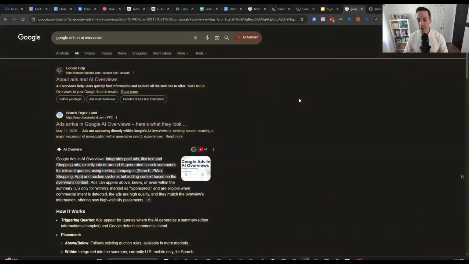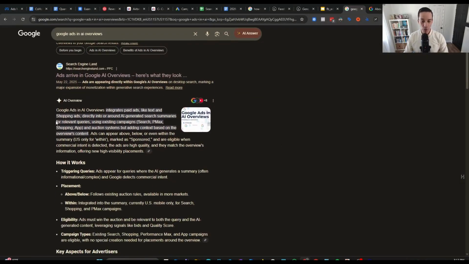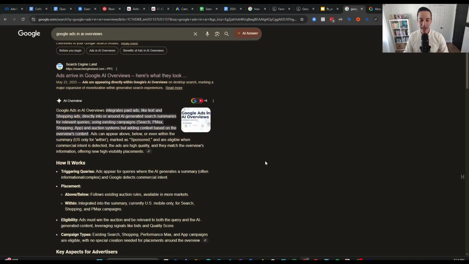So then they introduced their AI overview. You've probably seen this if you've done any Google search for the last 2 years or however long it's been that they've been providing these AI overviews. And it's a similar experience where you put in your search query and the first thing that comes up is an explanation from AI. So let me share my screen and we'll take a look at this. So I just typed in Google Ads in AI overview and it gave me the AI overview right here. Normally the AI overview comes first, but I think because this is Google specific, they want their link to be at the very top, which is not surprising. But in 99% of cases, the AI overview will be first.